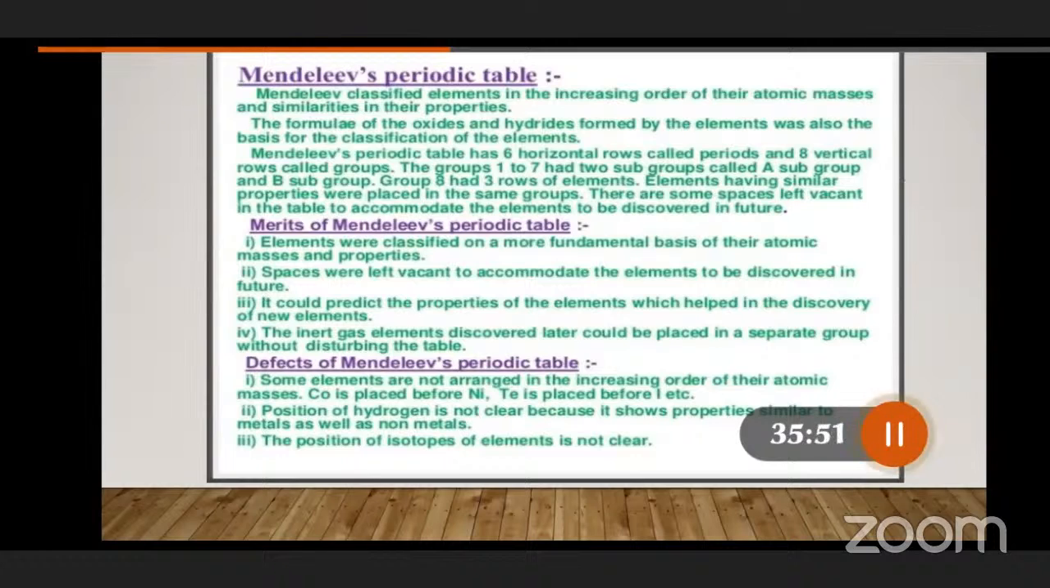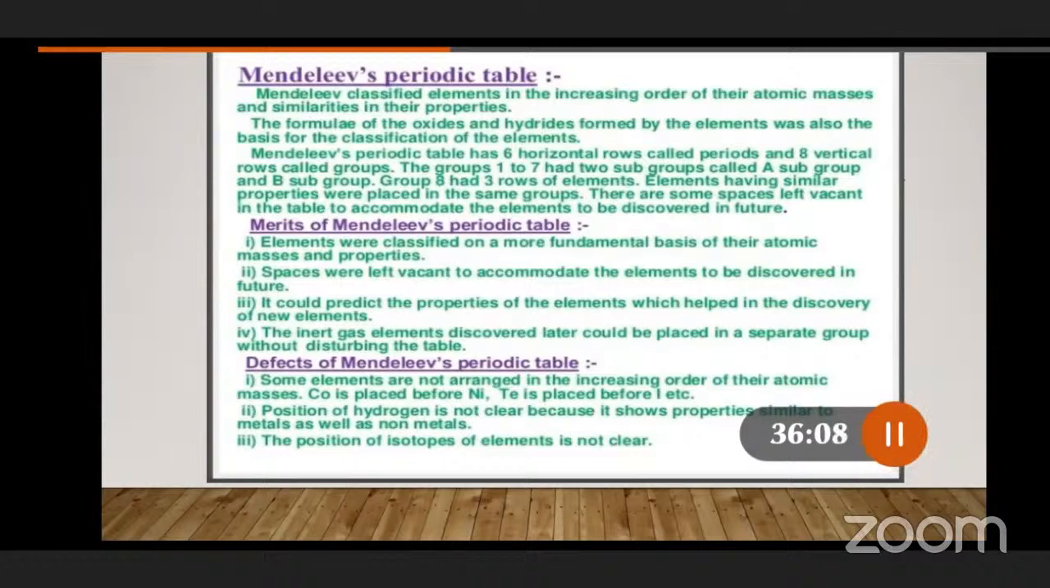That is the best thing we can appreciate. Why? Because there is no change in the periodic table. Those inert gases were kept separately in a separate column. But in the Mendeleev periodic table, some minor defects can also be seen.